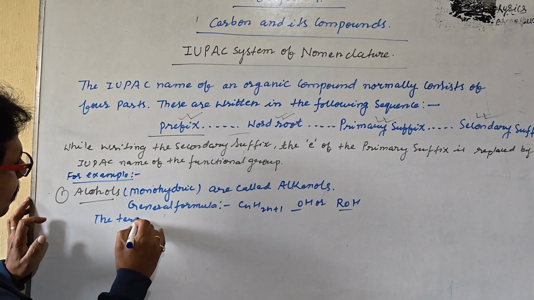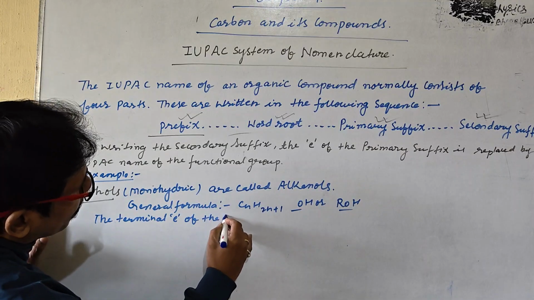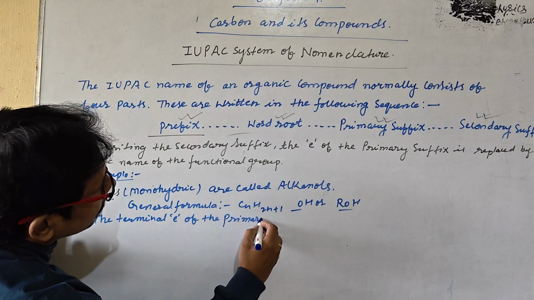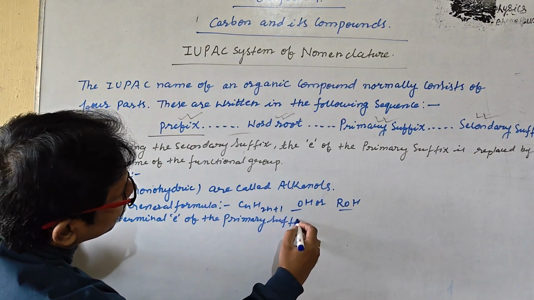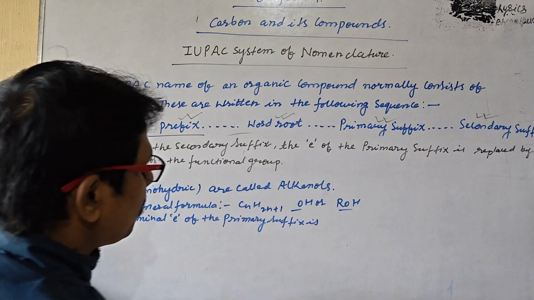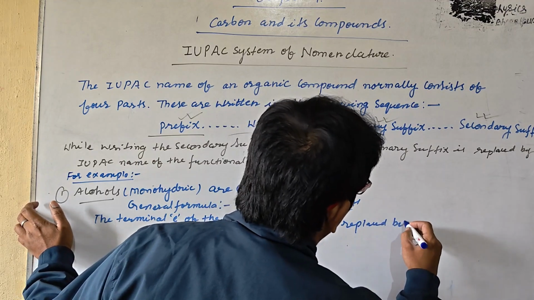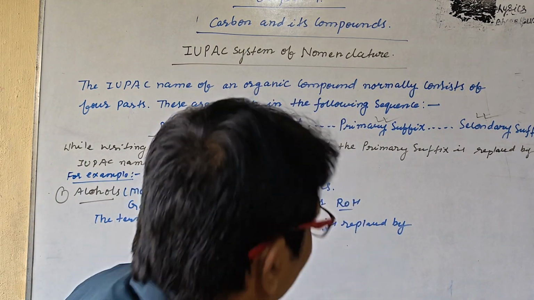The terminal e of the primary suffix is replaced by ol. How? We will see.